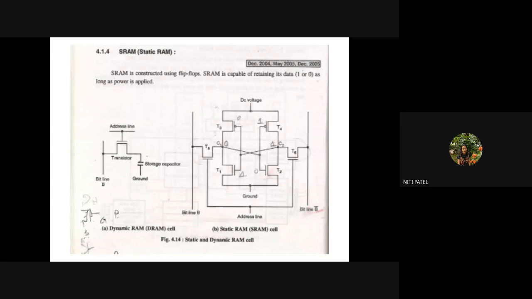The value of T1 will be 1, the value of T4 will be 1, the value of T2 is 0, T3 is 0. Therefore, when we change the input to C1 low and C2 high, only transistors T1 and T4 will be used for obtaining the output. Understood? Yes, ma'am. Okay, this is how your SRAM works. Clear? Yes, ma'am.